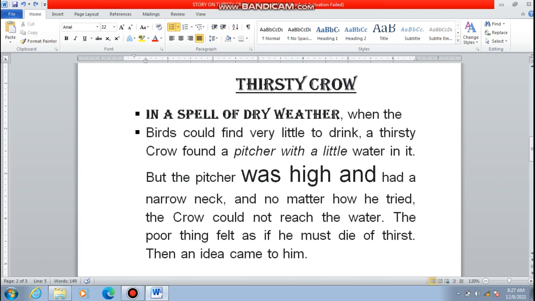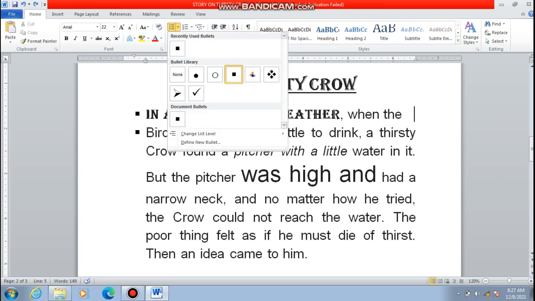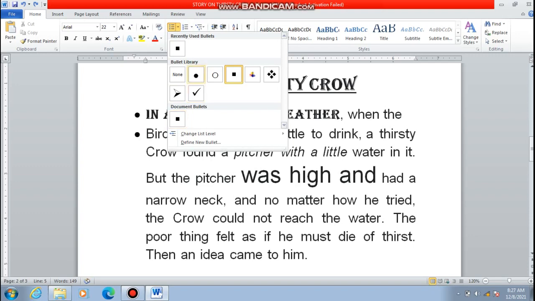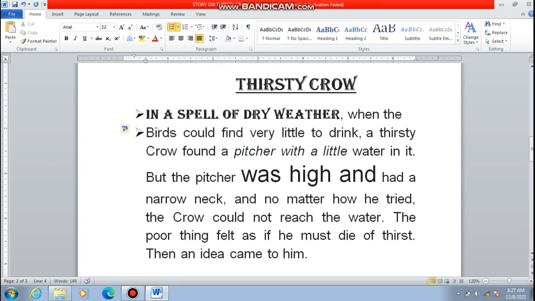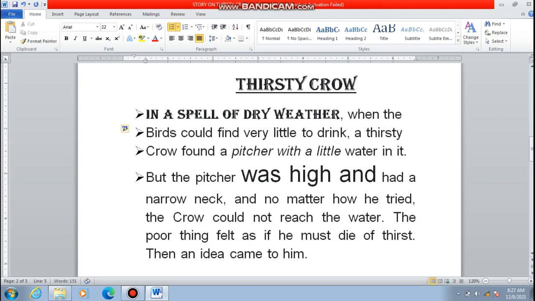If you want to make some explanation using some points, and you want to highlight those points, you can use bullets and numbering. All these that you are seeing on the screen are known as bullets. Generally we use a black dot, or you can use any bullet you want. If you want to put a bullet, just click at the initial position and press enter. And now if you want a bullet on every sentence you write after that, at the end of that line you can write.